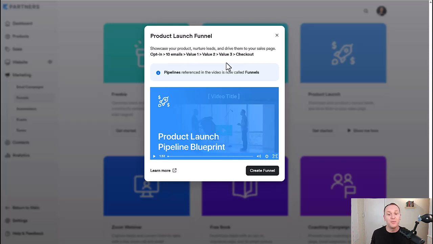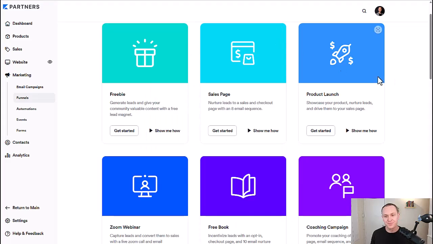3 value pages that are going to basically pump them up for whatever it is that you're offering, and then go over to a checkout page. And all this is built in one simple click.